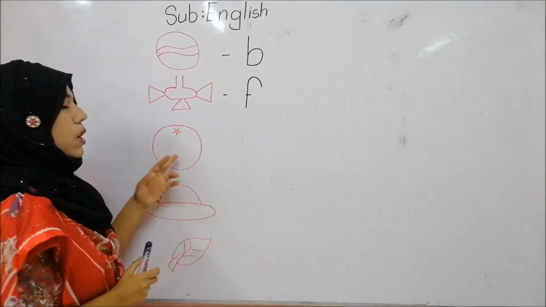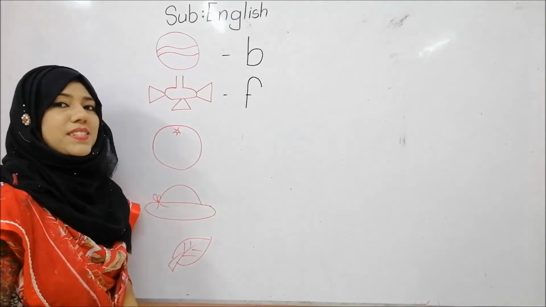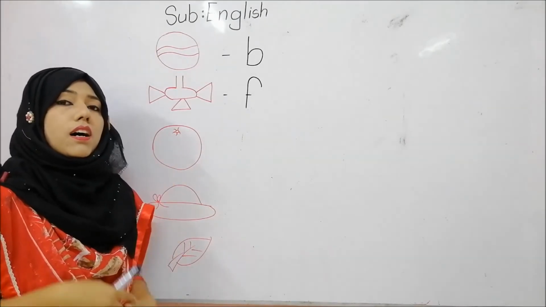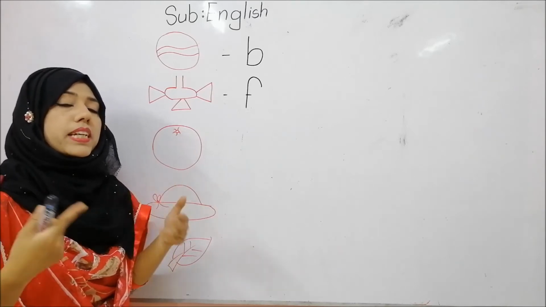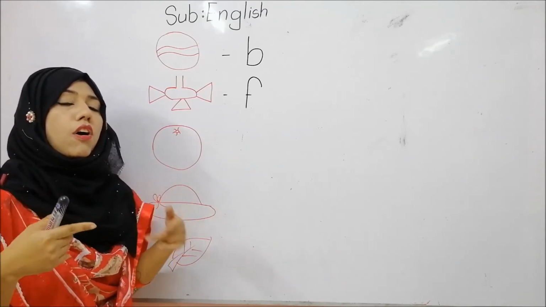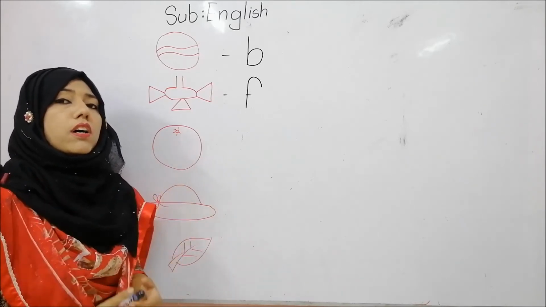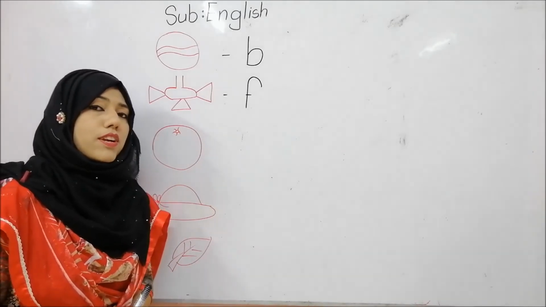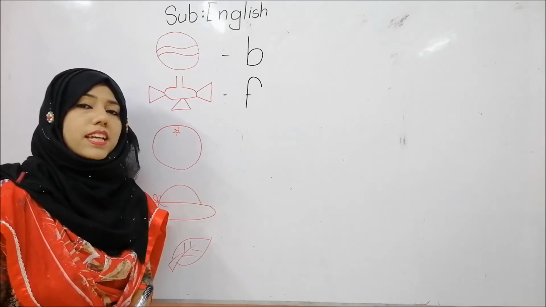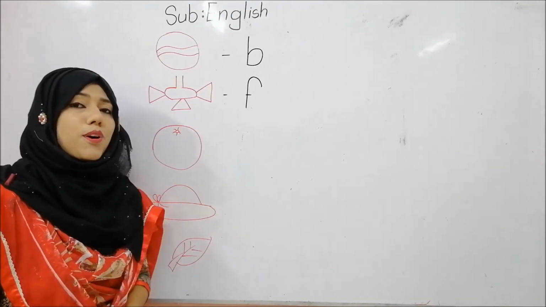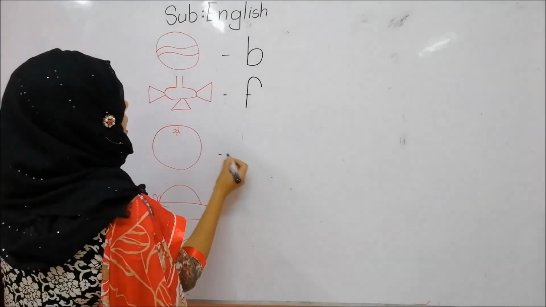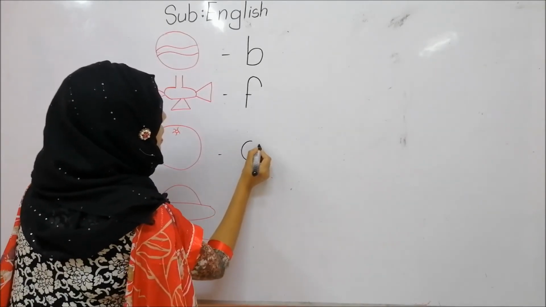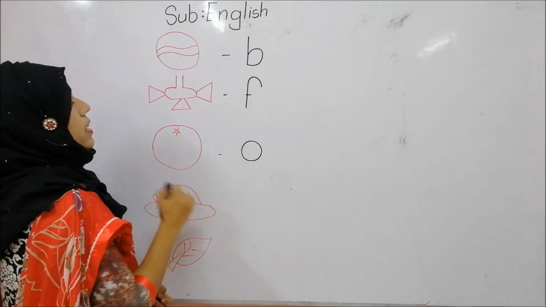Okay, now what is it? This is orange. So orange beginning sound is O. Orange, O, orange. So which letter's phonic sound is O? Can you say? O phonic sound is O, right? So O for orange, right?